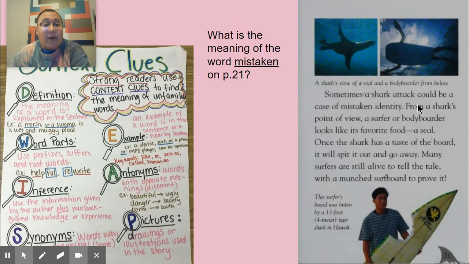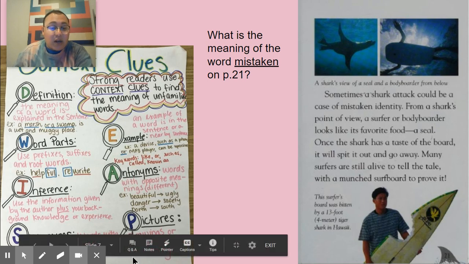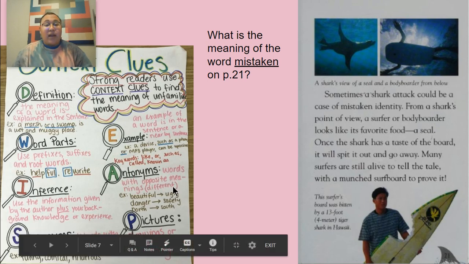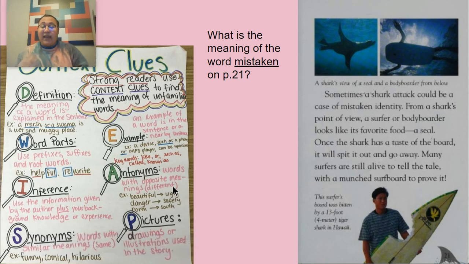The last skill we're going to talk about is context clues. So how do I find the meaning of unknown words? So one of the ways that I can find meaning is I can look at the definition, I can look at the different word parts if they have any suffixes, prefixes, or root words. I can look and make an inference by using the schema and the text to help me know. I can use synonyms, words that mean the same as the word. I can use an example. Maybe they give me an example in the story. I can use antonyms, words with the opposite meaning,